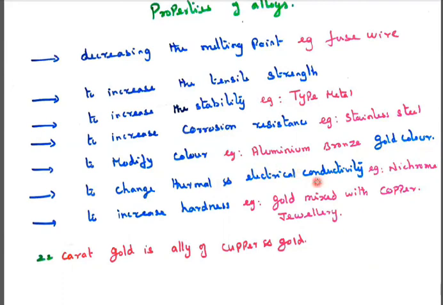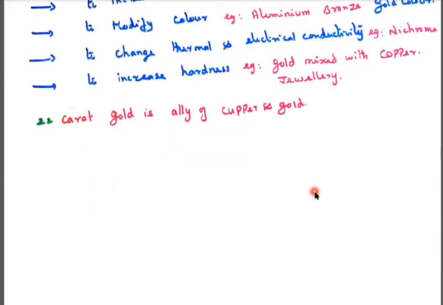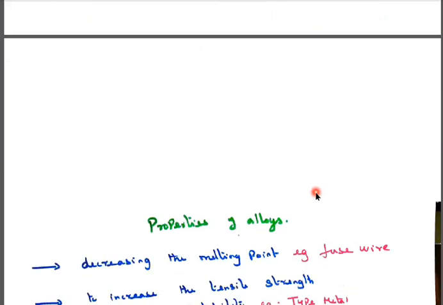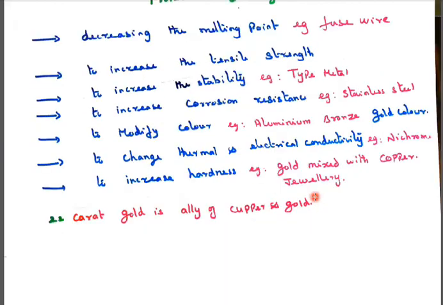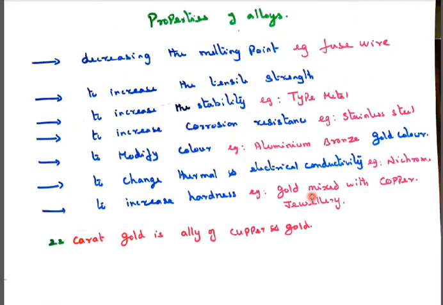Thermal and electrical conductivity, as in nichrome. And increasing hardness: gold is mixed with copper for making jewellery. So 22 karat gold is an alloy of copper and gold, which is a very good example to remember. Those are the properties of alloys, as I just said.